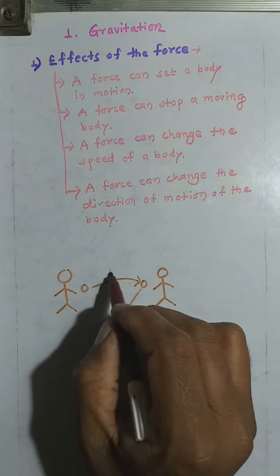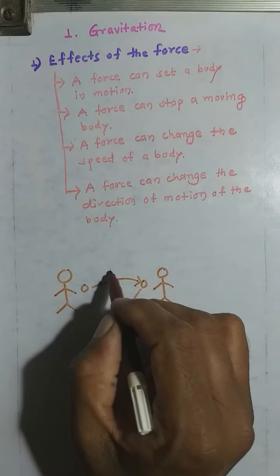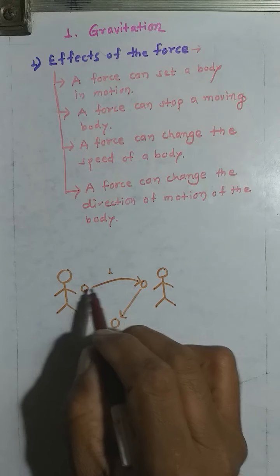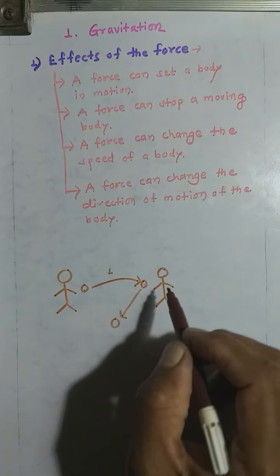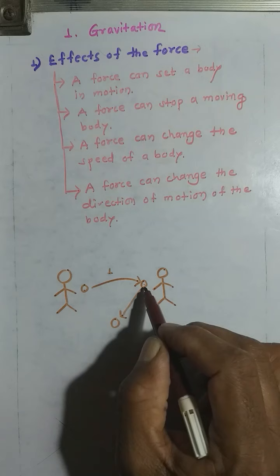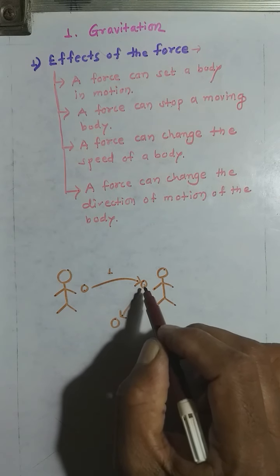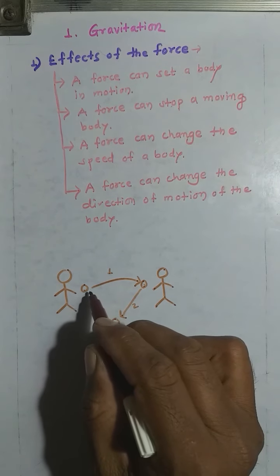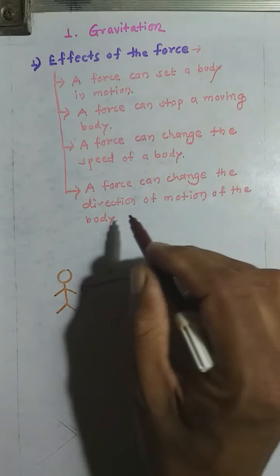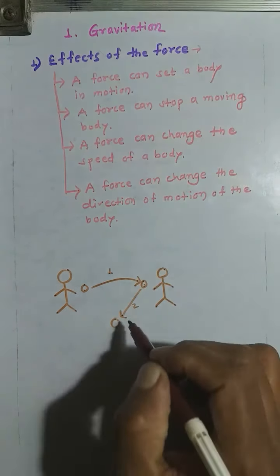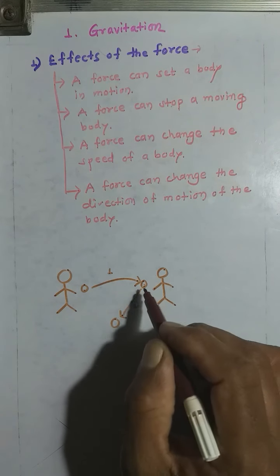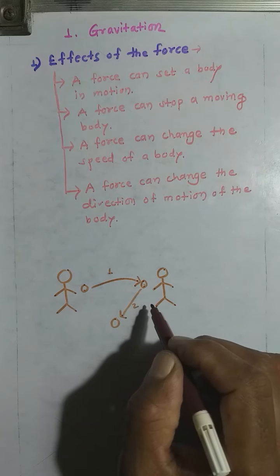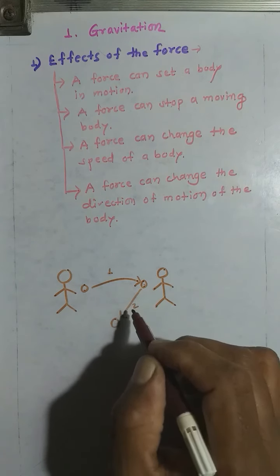First of all, the direction of the ball is from this place to this place, and if the batsman applies a force on the ball, then the ball changes its direction from this place to this place. That means a force can change the direction of motion of the body if you are applying a force on it. Not only the direction but also its speed changes.